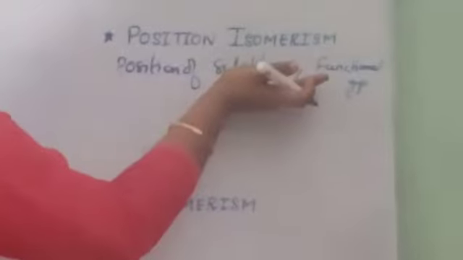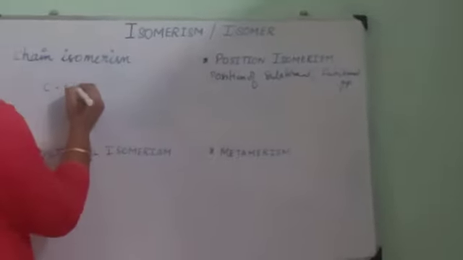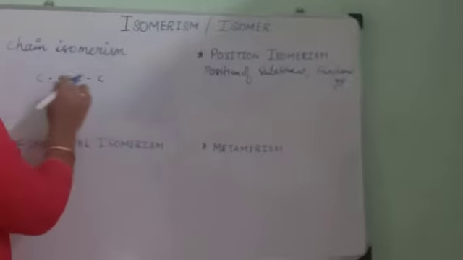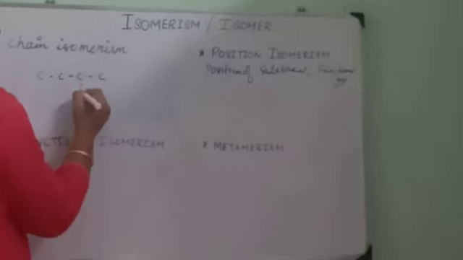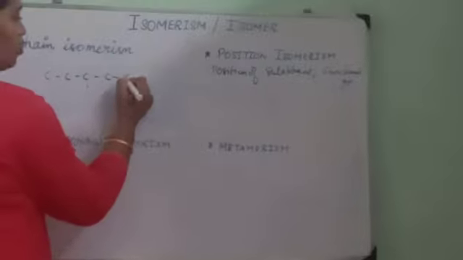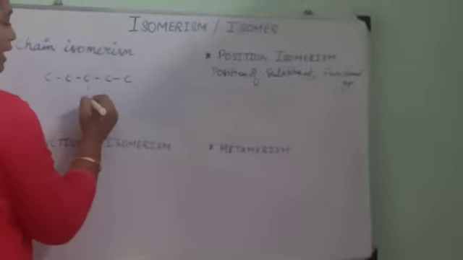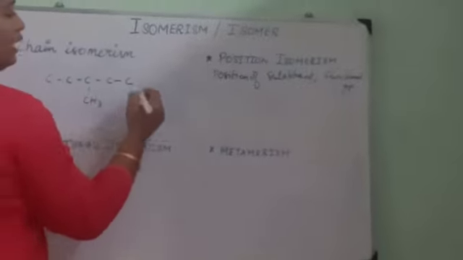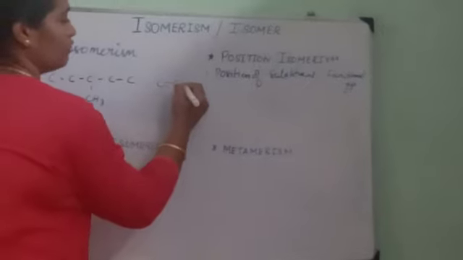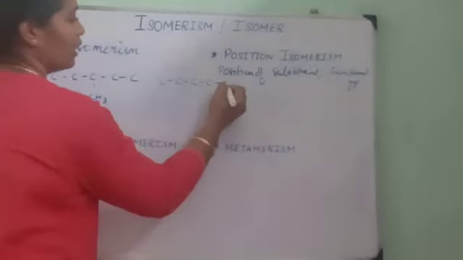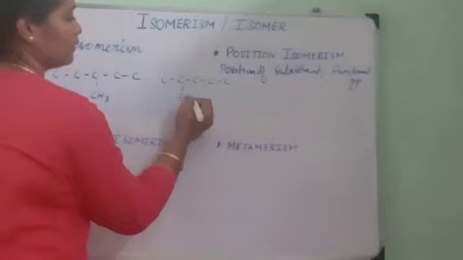Let me take the position of a branch. Let me take a carbon chain with 5 carbons and a methyl position.